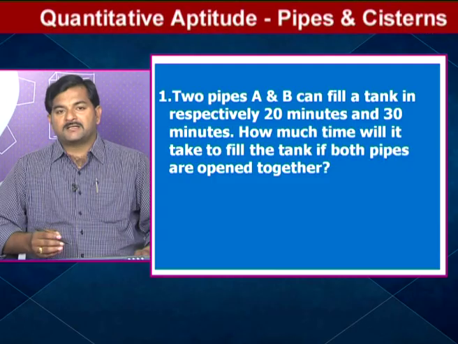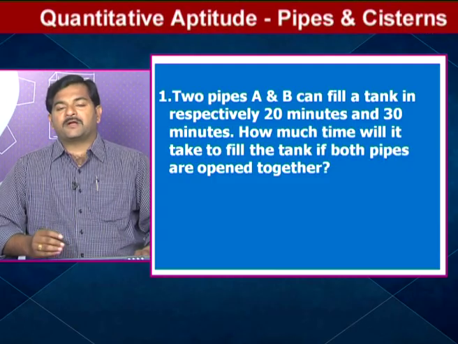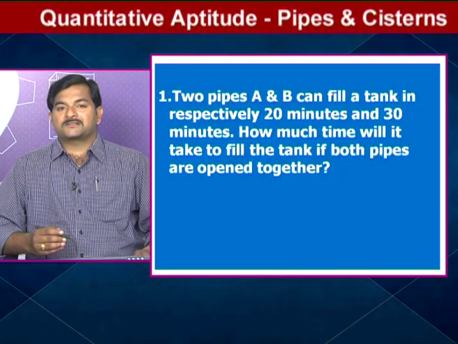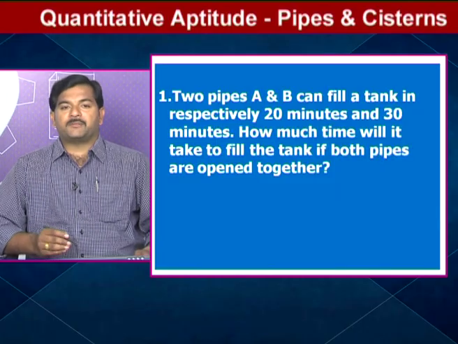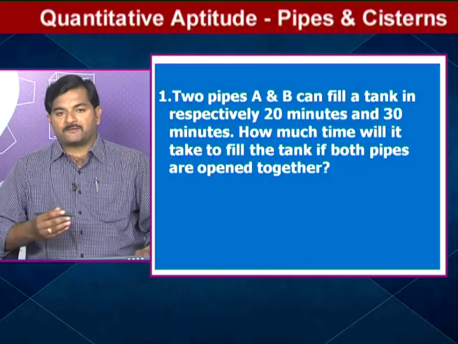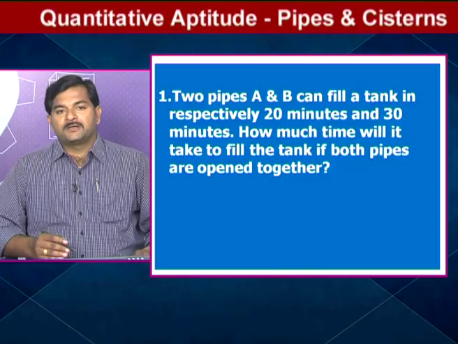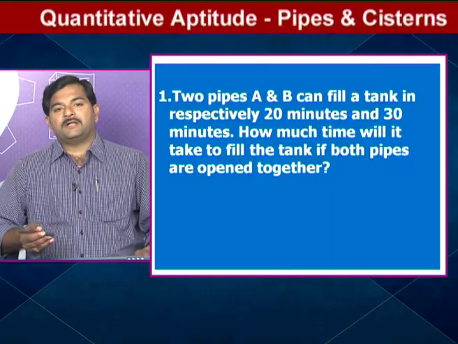Let's say you take one example in time and work: A and B can do a piece of work in 20 days and 30 days. Then both together can do the piece of work in how many days? This is a question from time and work. The same question can be asked in pipes and cisterns in a different way. Let A and B be two different pipes. Pipe A can fill the tank or cistern in 20 minutes. Pipe B can fill the tank or cistern in 30 minutes. If both are working together, or if both the pipes are connected to a tank, then in how many minutes can the tank be filled?